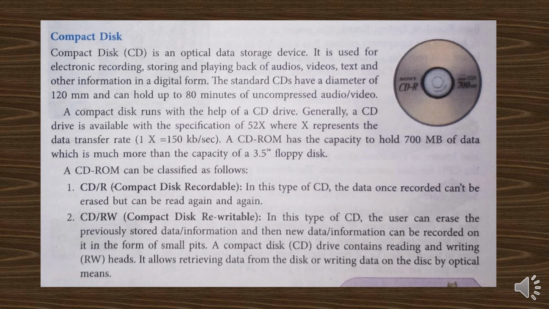But just the opposite of CDR is CDRW, that is compact disk rewritable. That means we can read and we can write, we can edit the data, we can remove the data and we can put new data again in compact disk RW. In this disk we can erase the data as many times and we can put new data into it.